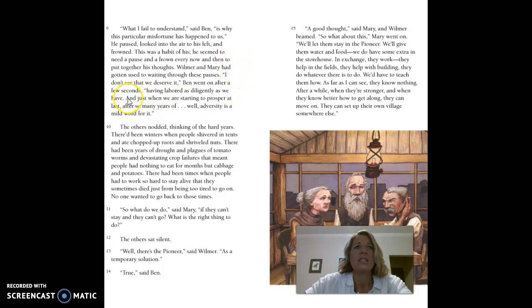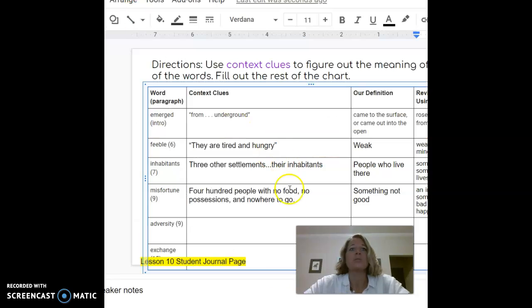Okay. It says, and just as we were starting to prosper. Prosper, I know, means to do well. It says, well, adversity is a mild word for it.